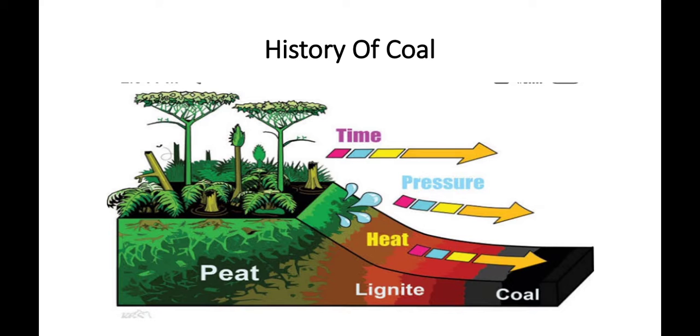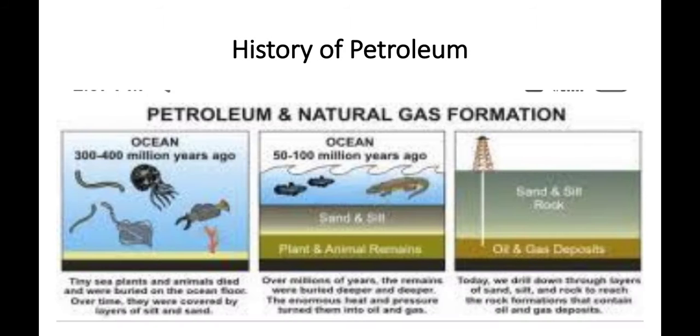So let us discuss the history of coal. You can see here lots of trees. After some time the trees will be buried, and after centuries they will become coal. This is the formation process of coal. Next is petroleum.